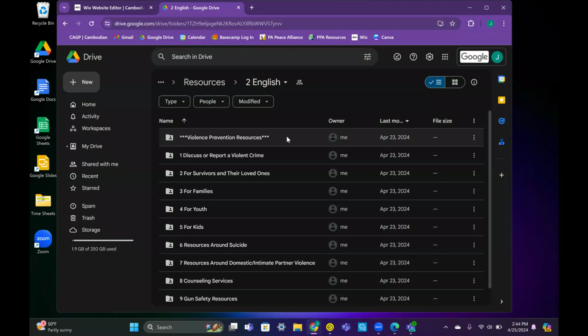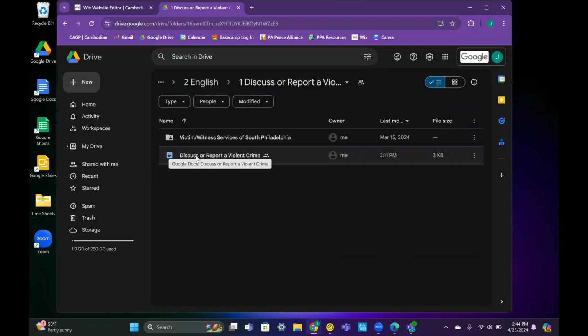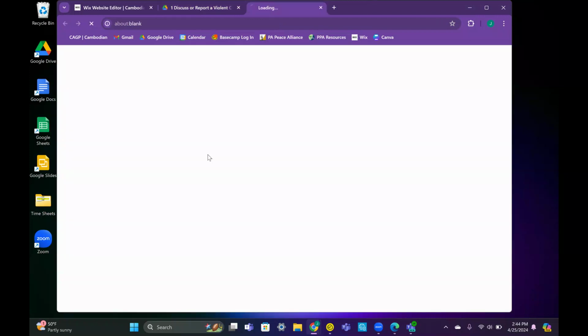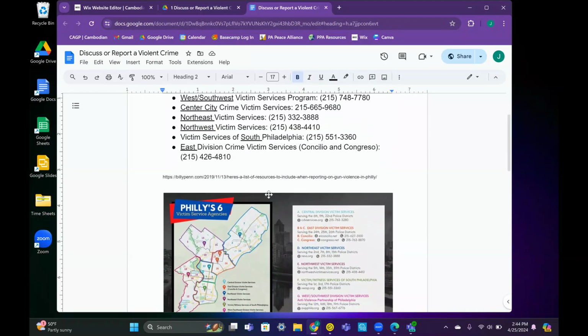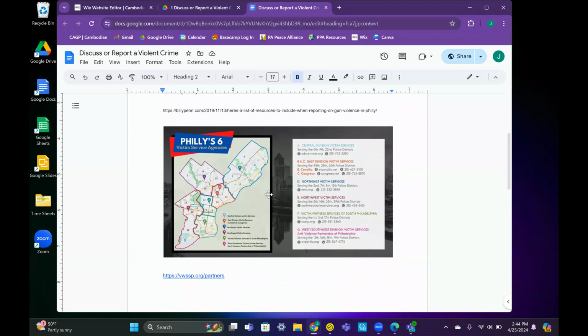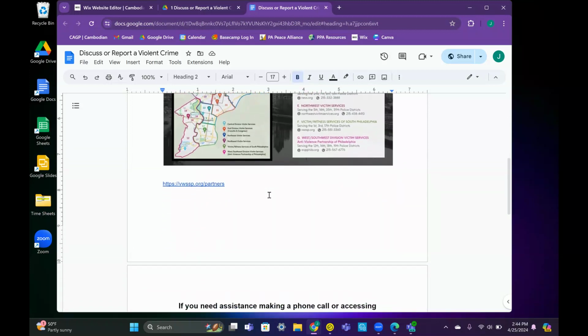Let's say you want to know more about resources for discussing or reporting a violent crime. Hover your cursor over the folder and click twice fast. Inside that folder, you'll find a blue labeled document listing available resources. To learn more about various resources on the topic you have selected, open this document by clicking twice fast on the title. Now you'll be able to see a list of organizations, phone numbers, and other resources that can assist you in the process of discussing or reporting a violent crime.